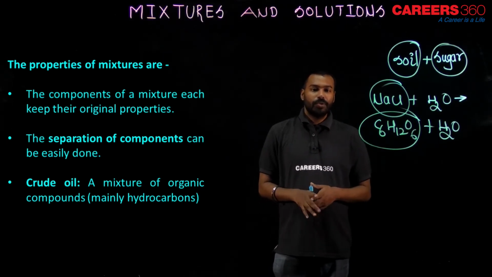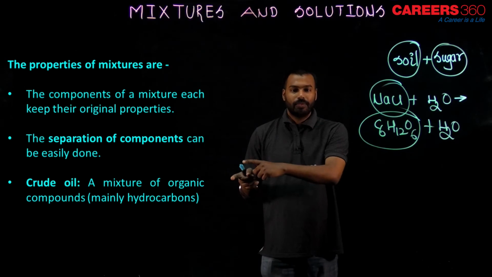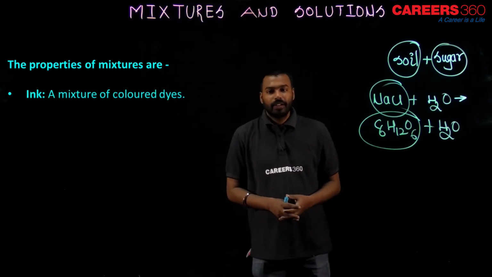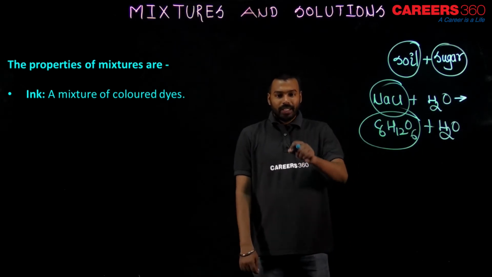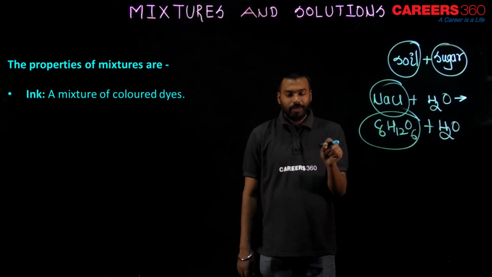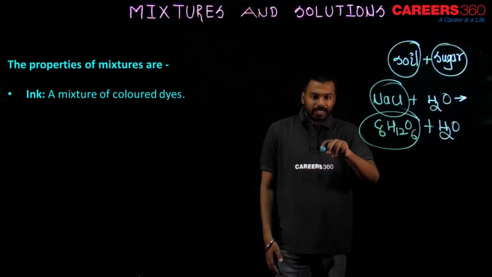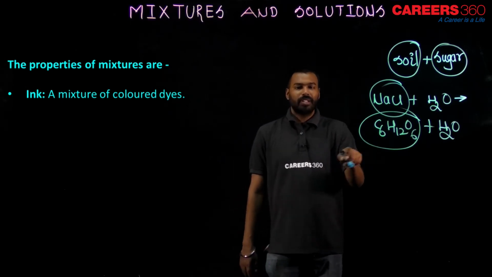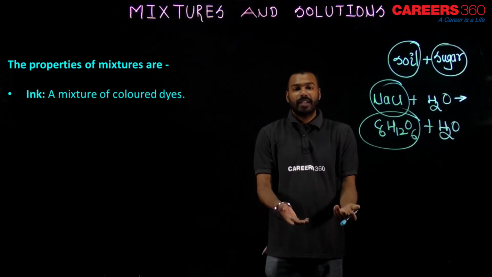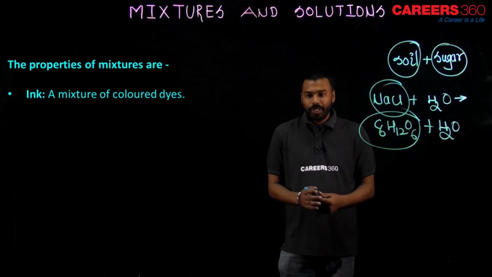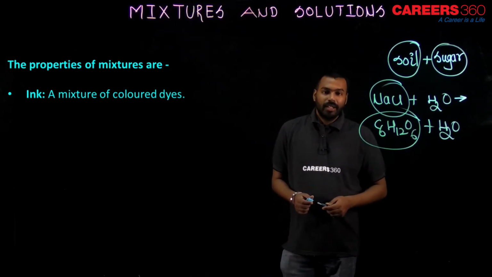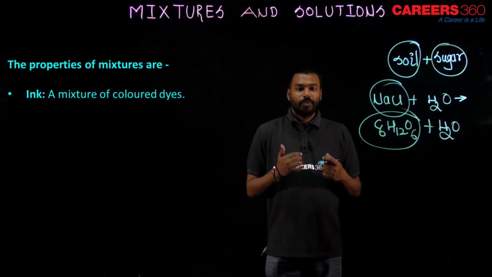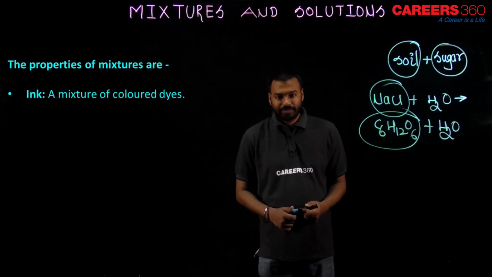Let me show you one more example now. See, ink, a mixture of colored dyes. For ink, we take so many dyes, so many colors, and then we mix that with water and some other liquids. Then we prepare it as ink, and then we call it ink. So ink is a mixture of colored dyes. In this way we are seeing what a mixture is and what the possible examples of mixtures are.